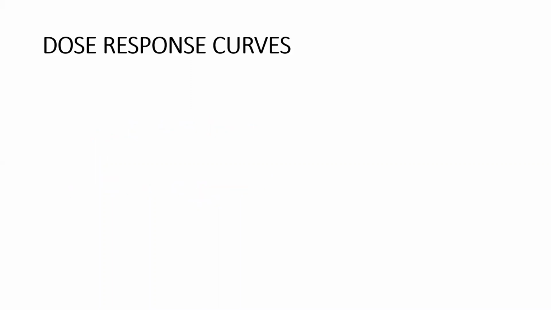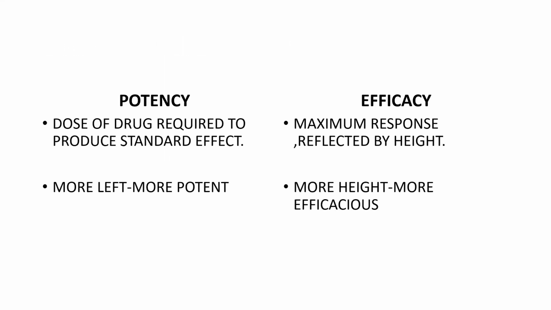Here we'll be talking about two things: potency and efficacy. What is potency and what is efficacy? Potency is the dose of the drug required to produce the standard effect, and efficacy is the maximum response, reflected by height. Maximum response is nothing but efficacy, which is reflected by height.